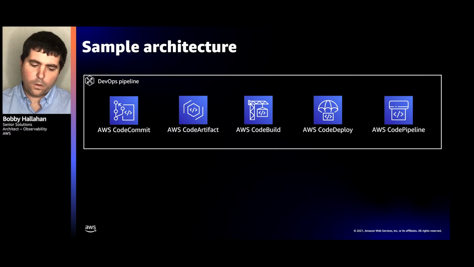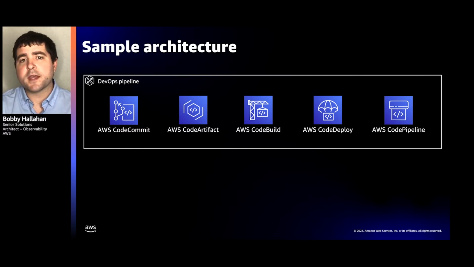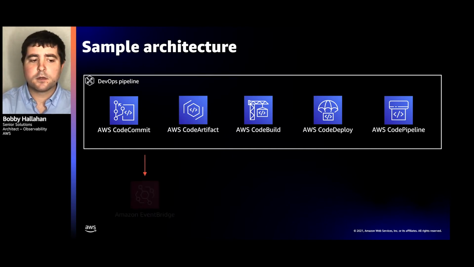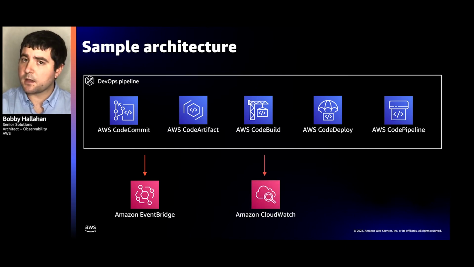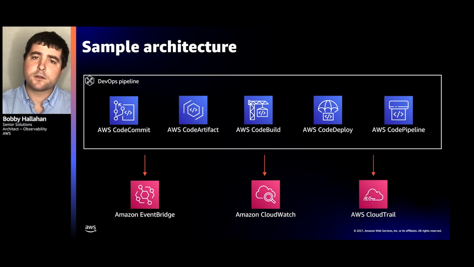Now, when we think of observability, we need to think of the output signals that are available to us. What are these services emitting that we can use to evaluate their health? The first one is EventBridge. This is probably the richest source of information we can get from these pipeline services. Others include Amazon CloudWatch. For example, CodeBuild shows CloudWatch logs, CodeCommit also displays CloudWatch metrics, and CodeBuild has CloudWatch metrics. And then CloudTrail gives us those control plane API calls.